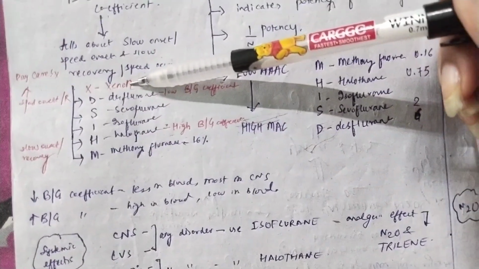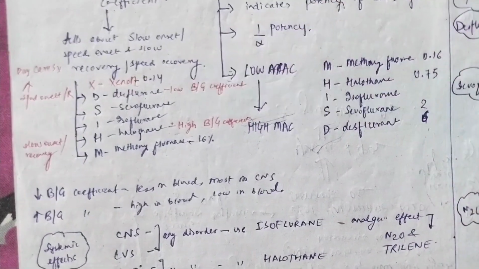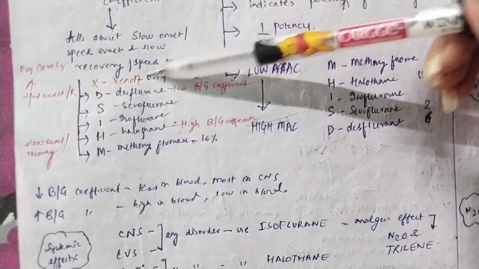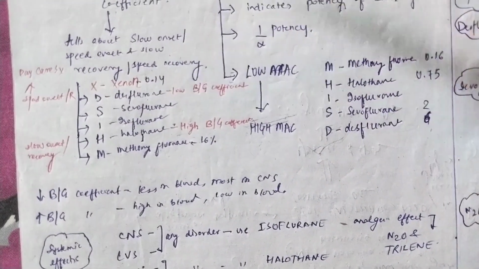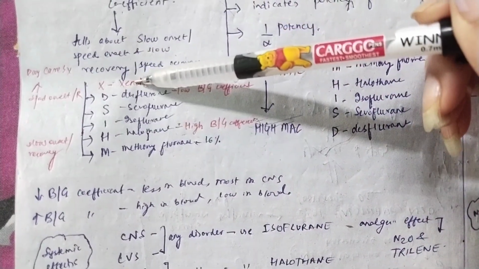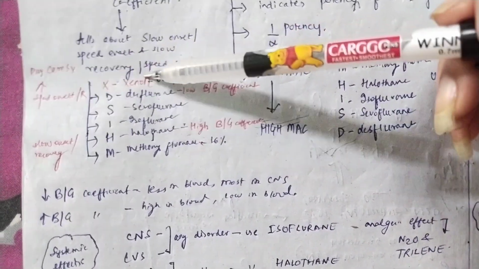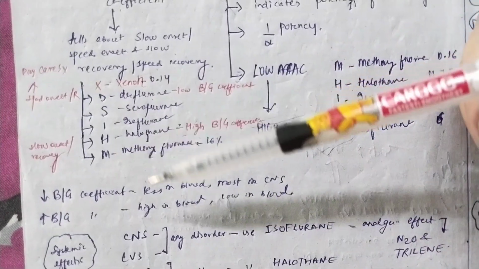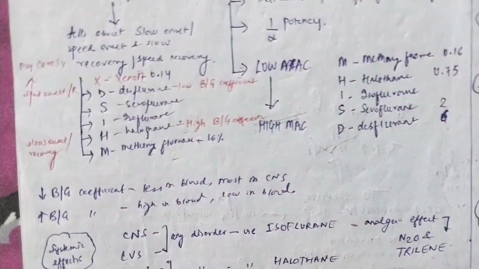Now one more inhalation agent is added here, that is xenon, which is a noble gas, as you all know, and it has the lowest blood gas partition coefficient. So what you have to derive from this point? That xenon, with the lowest blood gas partition coefficient, will have the fastest onset and fastest recovery. Methoxyflurane, which has the highest blood gas partition coefficient, will have the slowest onset and slowest recovery.